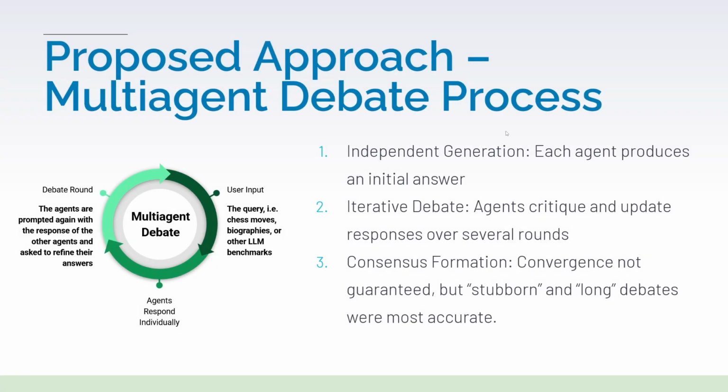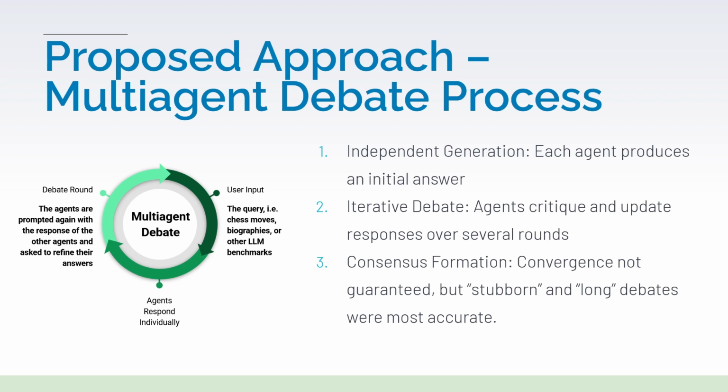And to briefly give a kind of overview of the actual multi-agent debate process, it begins with the user query, which is related to one of the benchmarks mentioned earlier. So it might be asking, what is the next best chess move, or to give a biography, or a question from one of the other benchmarks that's used for large language models. And each agent will respond to this question individually at first.